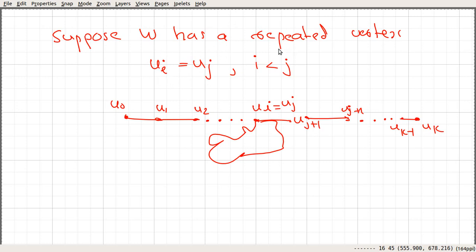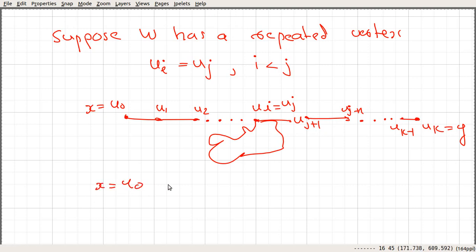If you have a repeated vertex and ui equals uj, then this could happen. From u0 you move to ui and you followed this path and you again move back to ui, because you assume that ui is equal to uj. Then you followed the remaining path and you arrived at uk, and this is still our xy walk. So pictorially it is something like this.